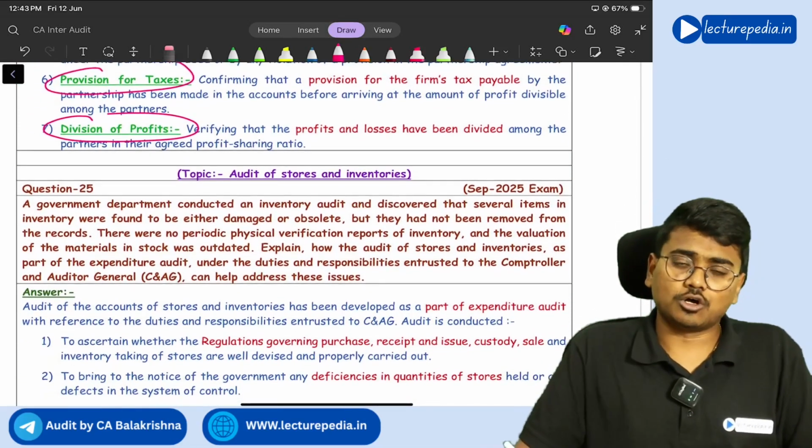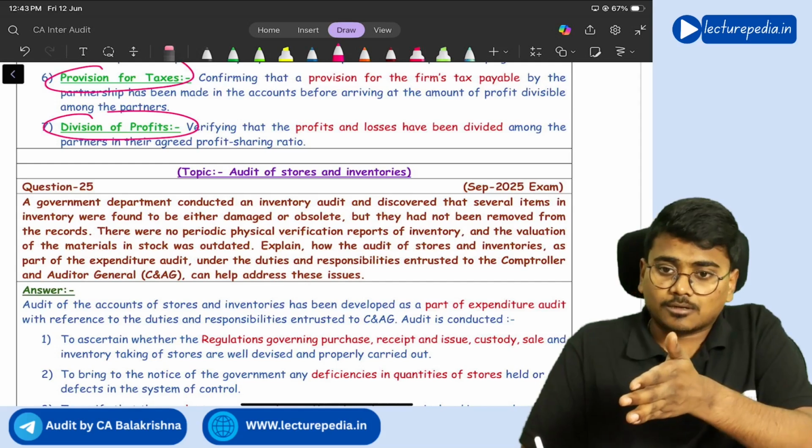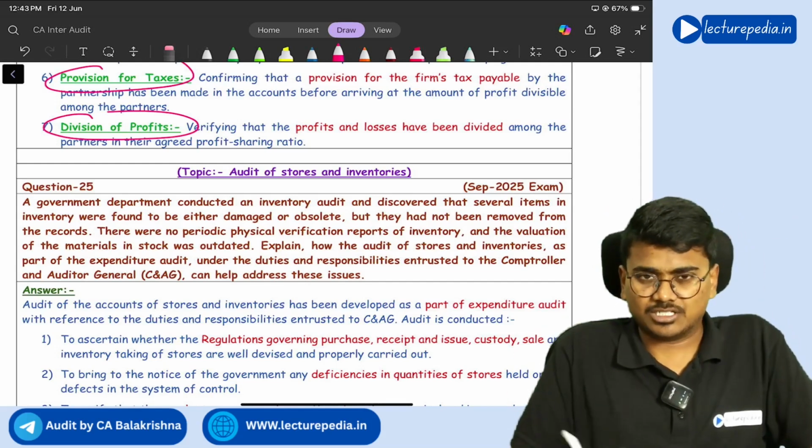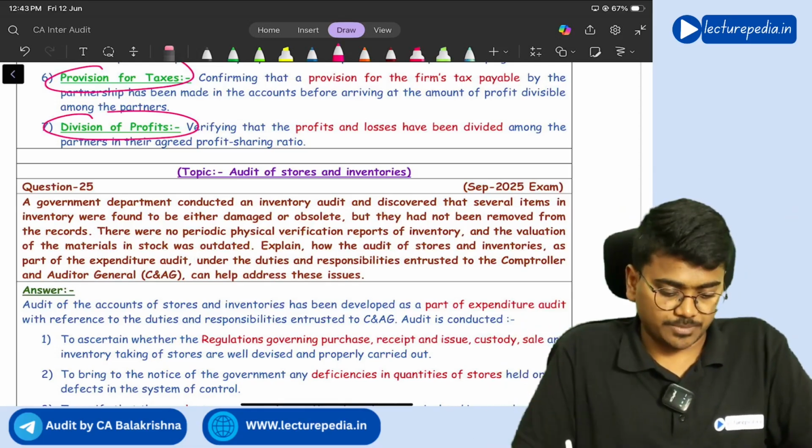And that a profit should also be divided in the profit sharing ratio that is agreed in the partnership agreement, right? All these points you will check with respect to partnership.